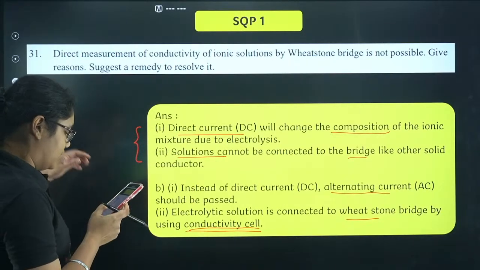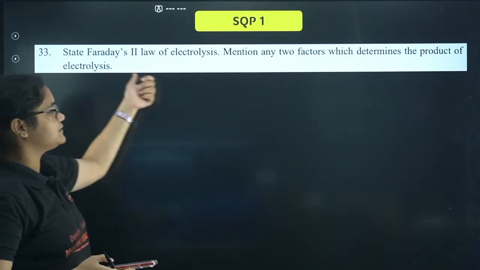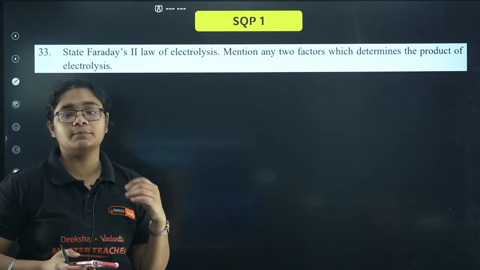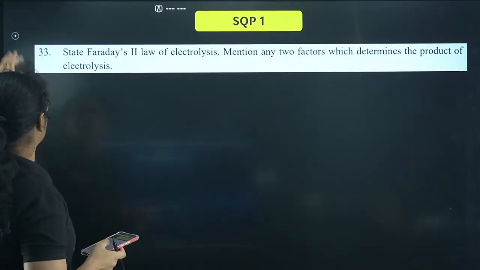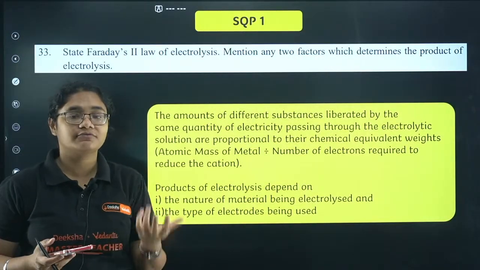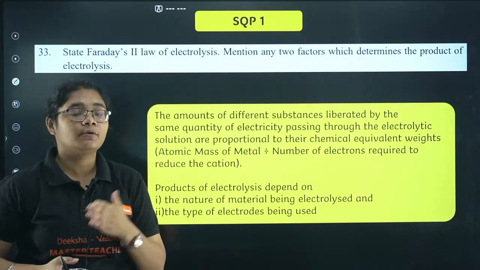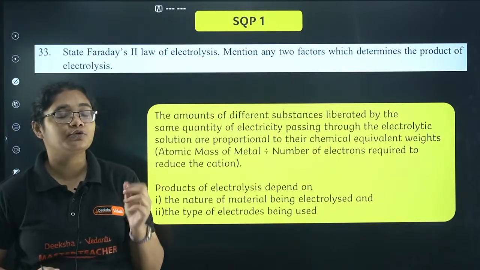Thank you, Gins. Let's move to the next question: Faraday's second law and 2 factors on which the products of electrolysis depend. What does the second law tell? When you pass an equal amount of current through cells connected in series, the mass deposited is proportional to their equivalent weights.